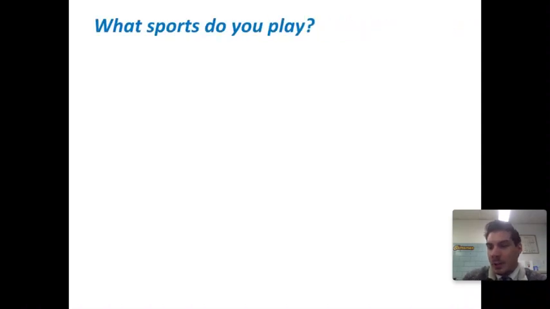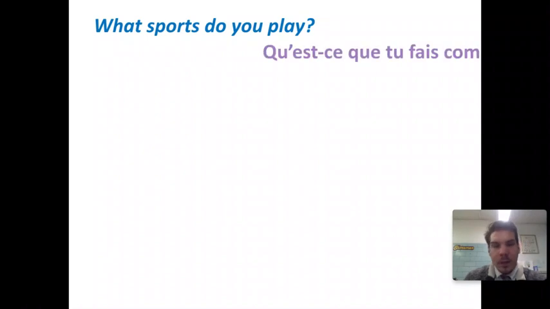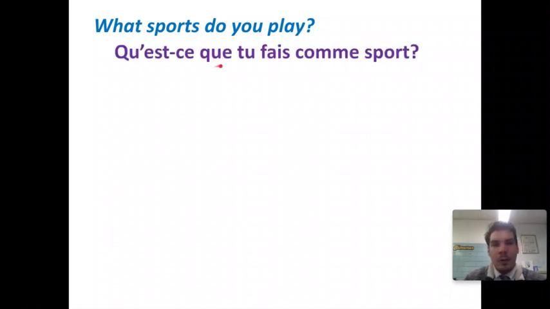Looking at your note sheet, Roman numeral number 1, we have exchanging information expressions. Number 1 underneath that, it says, what sports do you play? And it is, qu'est-ce que tu fais comme sport? Répétez-moi, qu'est-ce que tu fais comme sport?